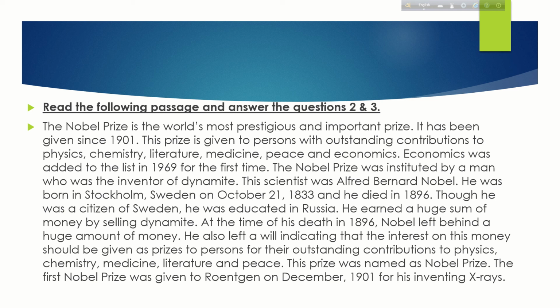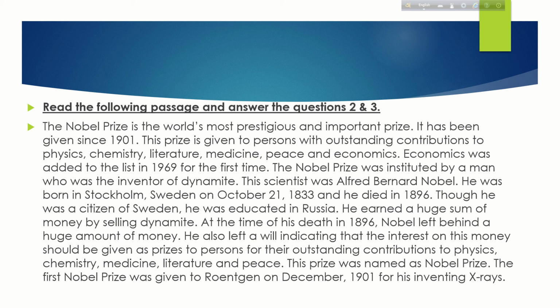The Nobel Prize was instituted by a man who was the inventor of dynamite. This scientist was Alfred Bernard Nobel. He was born in Stockholm, Sweden on October 21st, 1833, and he died in 1896. Though he was a citizen of Sweden, he was educated in Russia.